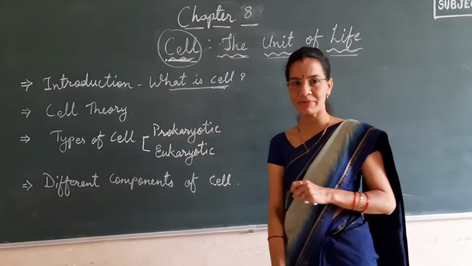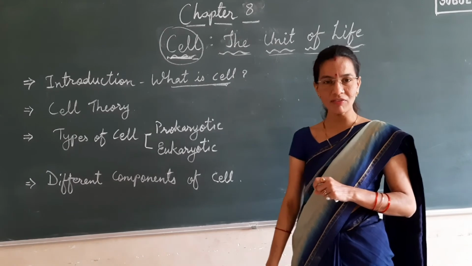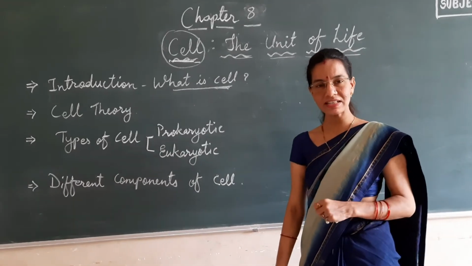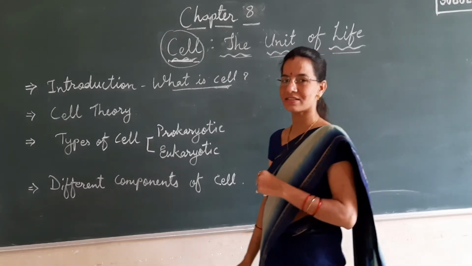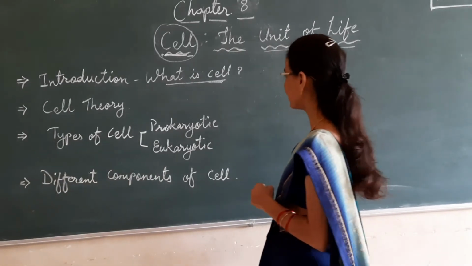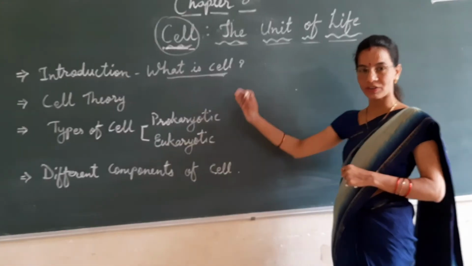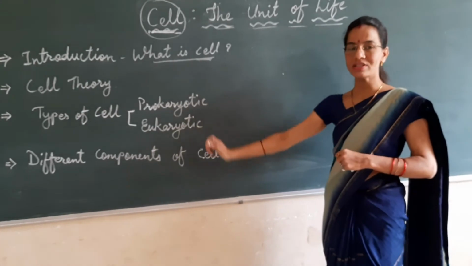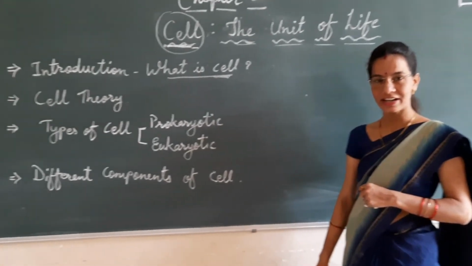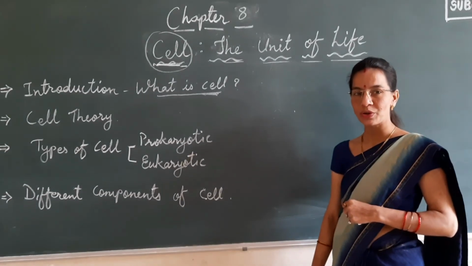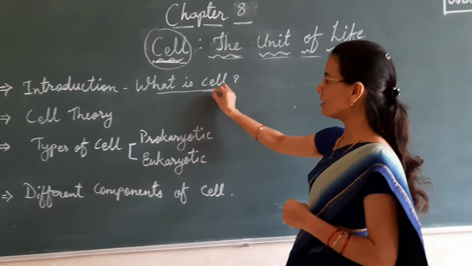So let us start with what is a cell. Cell is the basic structural and functional unit of life. Who discovered the cell? Yes, Robert Hooke in 1665 discovered the cell. But it was a dead cell, from a cork tissue. Cork tissue से उन्होंने discover किया था cell.